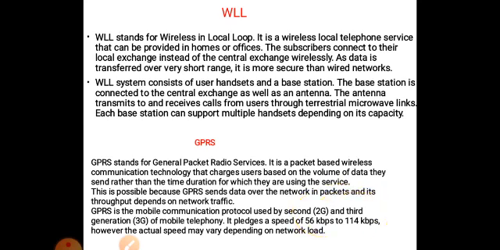Suppose kbps. If the second letter B is a capital letter, it means kilobytes. If the second letter b is a small letter, then it is kilobits. Kilobits, not kilobit.